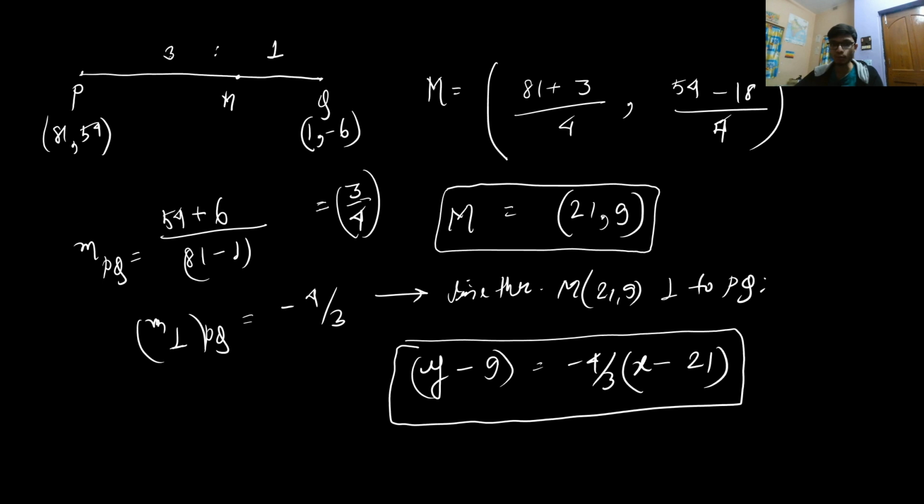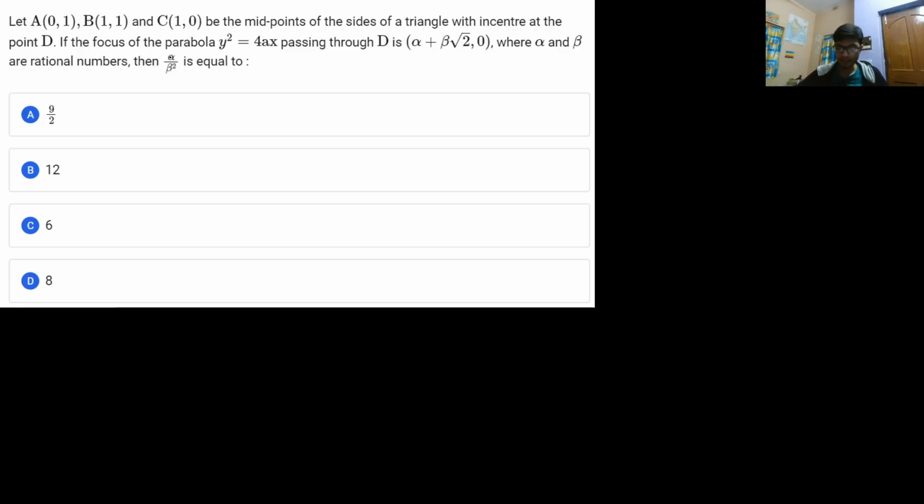All right, with this let us move to the second problem. It says that there are 3 points A, B and C which are the midpoints of the sides of a triangle with incenter at D. So let me assume a triangle X, Y and Z. Okay, this is Z, not Y. So I have a triangle with coordinates X, Y and Z.